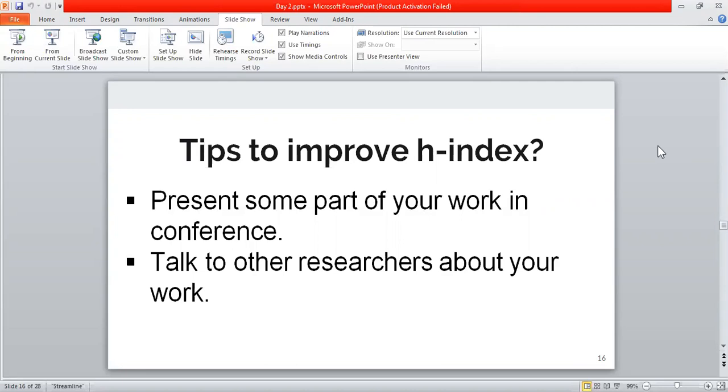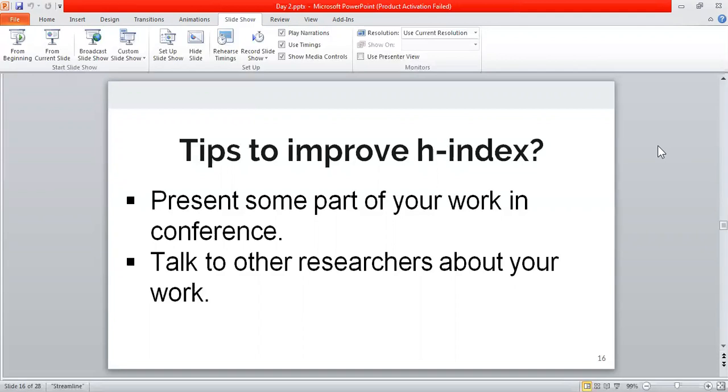What will happen in a conference? If you go to specific and good conferences, there you will meet people who are of the same field, who are doing work in the same field as yours. So this will improve your visibility. More and more people will come to know that okay, this person is doing this kind of work in this field. So this will ultimately help you.